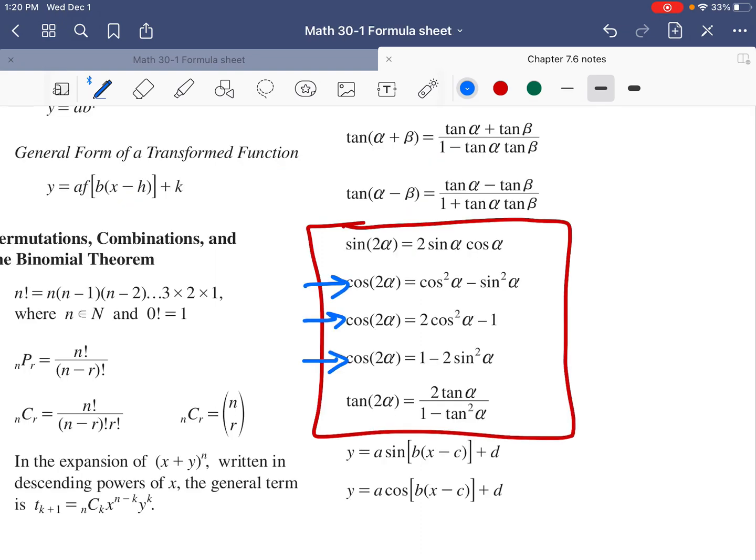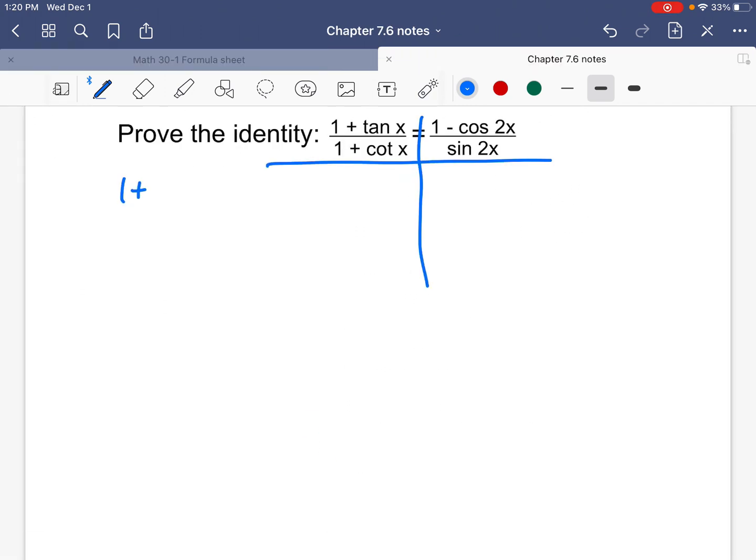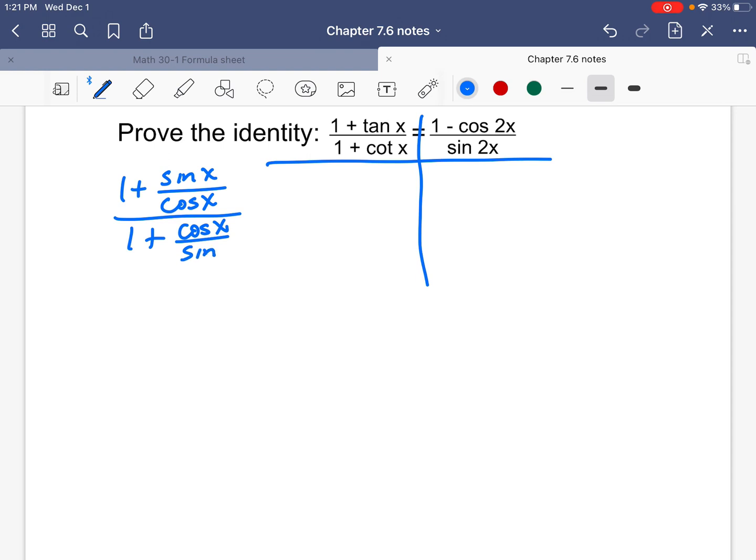And I think we're going to have to simplify both sides. 1 plus tan. Now tan is, double checking because I'm old, sine of x over cos of x. Now cotangent is cos of x over sine of x. Now, 1 minus, I'm going to skip the cos of 2x for a moment. Sine of 2x is easy. That's 2 sine of x cos of x.